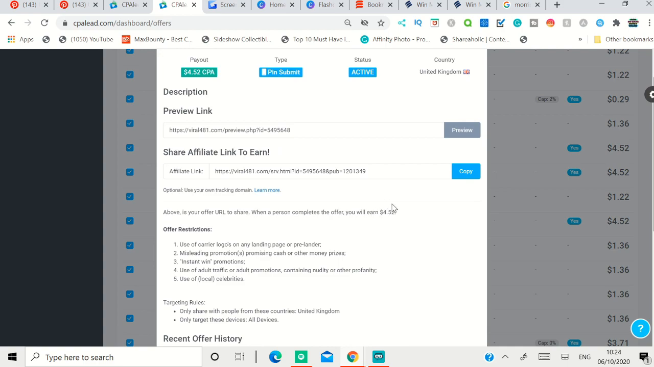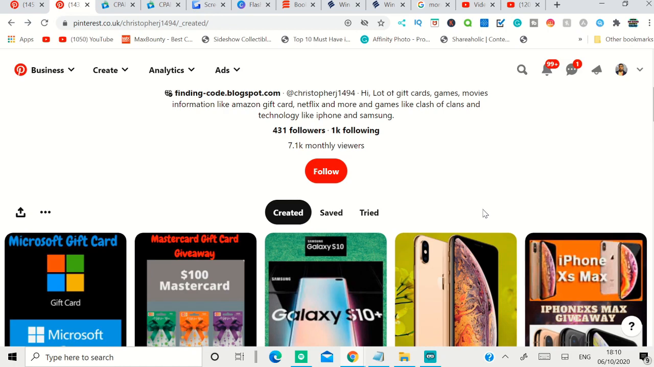After you've done that, you have to understand what kind of pins people are already using on Pinterest similar to that offer that you want to promote.